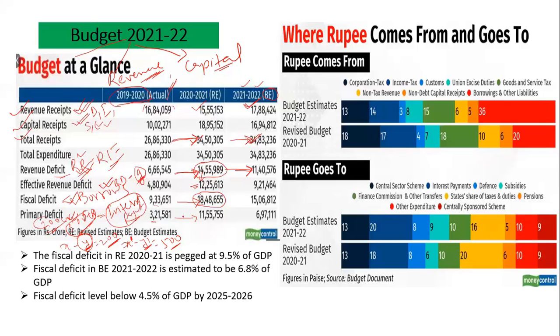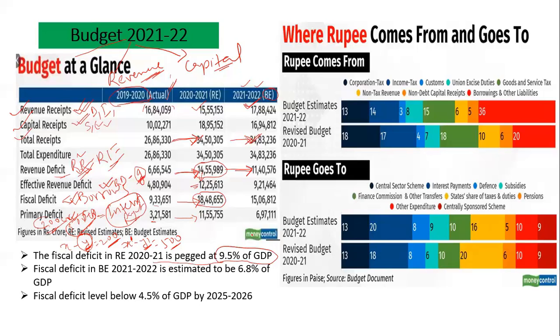So the primary deficit is not in consonance with the difference in the fiscal deficit. That means the interest payment part is not much, so the government has given money for infrastructure creation. In the budget presented by Nirmala Sitharaman, our finance minister, how much fiscal deficit has she pegged for the year 2021? It has been pegged at 9.5% of our GDP.